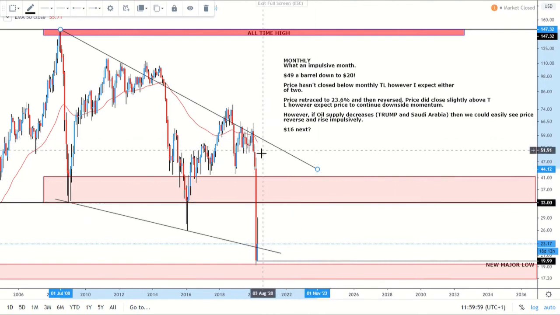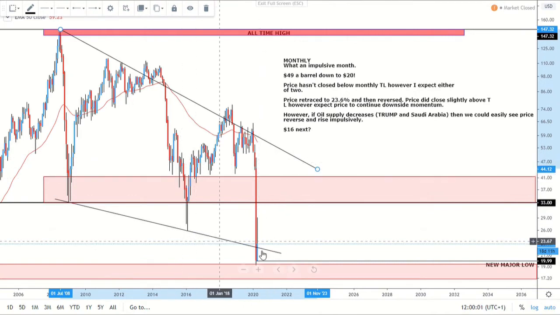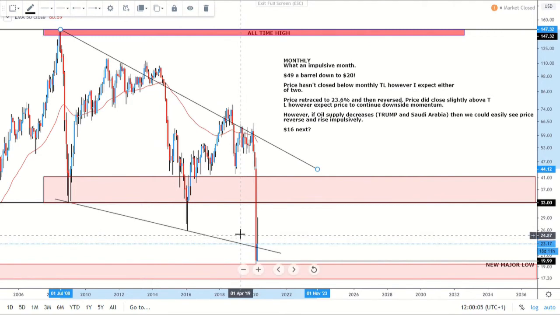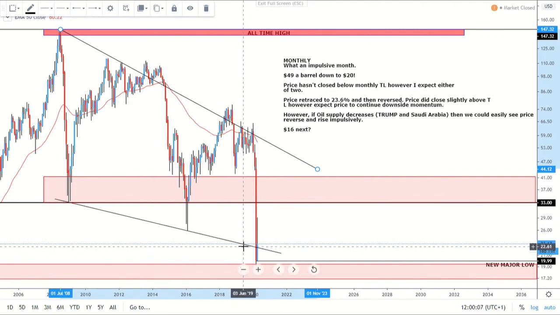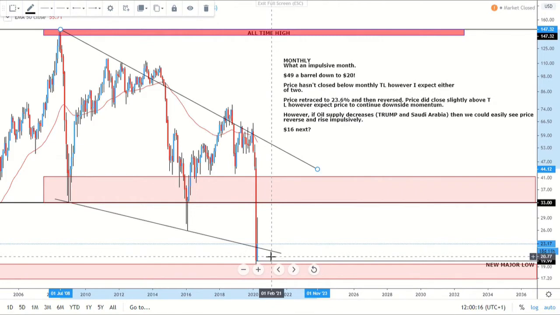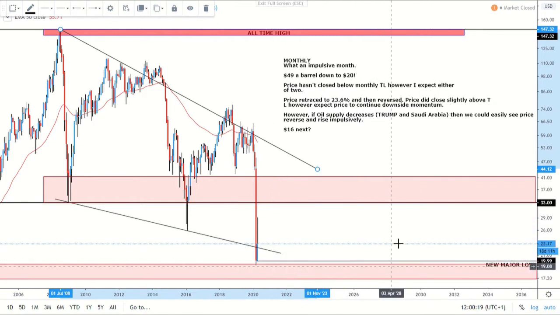Price has now pushed really low towards sort of breaking this channel. However, we did get a close above and back into the channel, but you can see the huge wick form, the wick being bigger than the body. So sort of creating an inverted hammer, but it's not very textbook. You can see we're just slightly above that, but I think we're now going to break below, and then maybe continue. If we go below that 19.99, I think definitely $16 could be the next sort of zone.